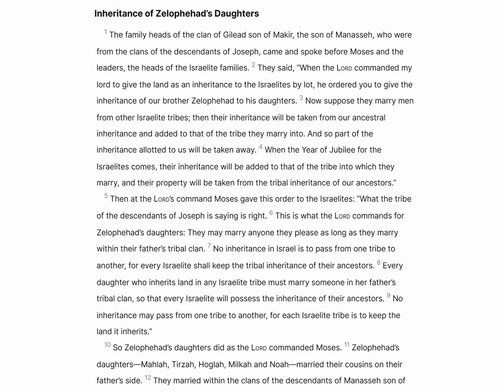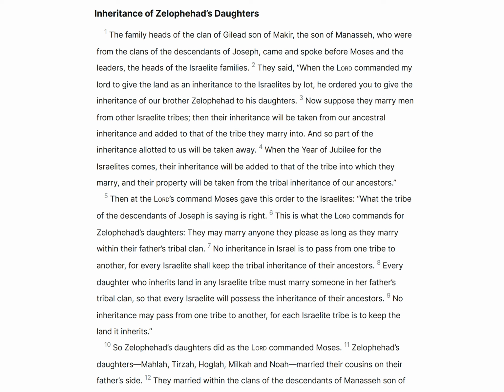Now suppose they marry men from other Israelite tribes. Then their inheritance will be taken from our ancestral inheritance and added to that of the tribe they marry into, and so part of the inheritance allotted to us will be taken away. When the year of Jubilee for the Israelites comes, their inheritance will be added to that of the tribe into which they marry, and their property will be taken from the tribal inheritance of our ancestors."